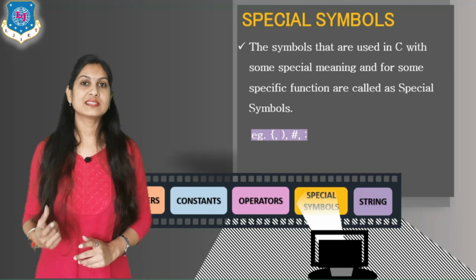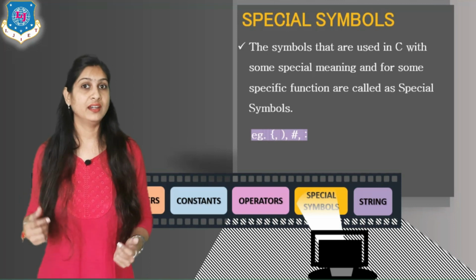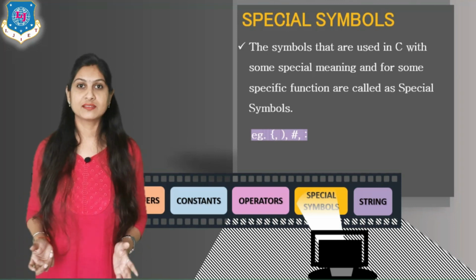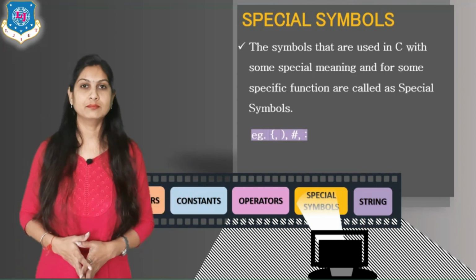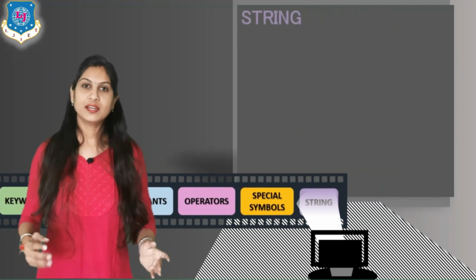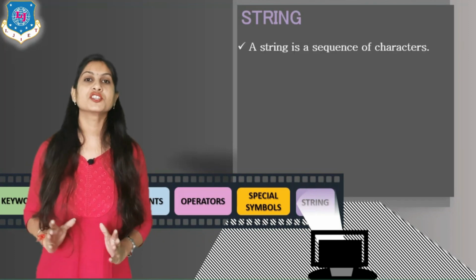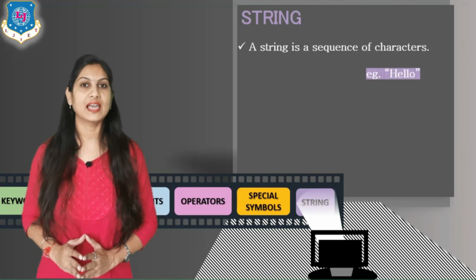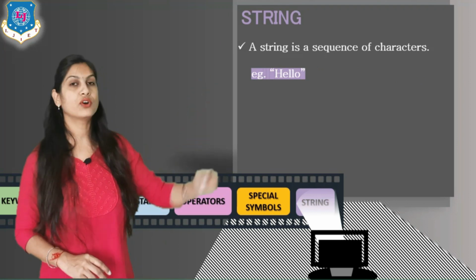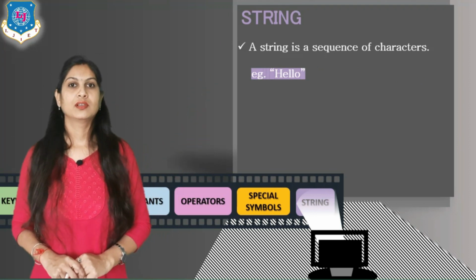So special symbols like semicolon, comma, round bracket, curly bracket, square brackets are examples. Now the last is a string. It is already discussed in constants. String means a collection of characters, multiple characters, so you have to use double inverted commas for writing multiple characters.